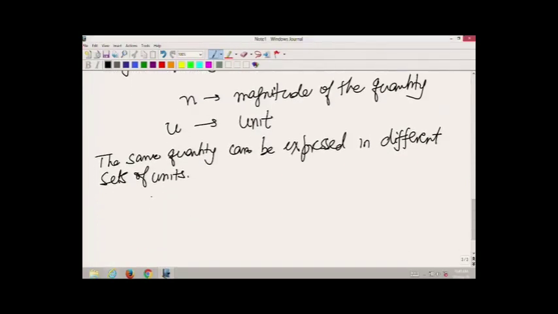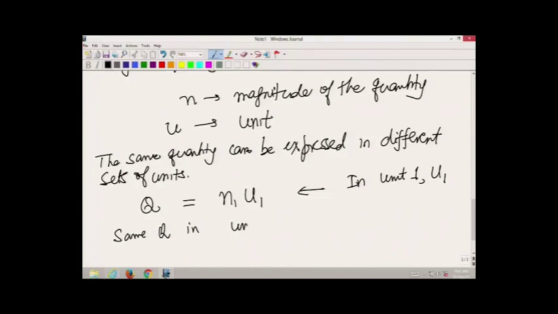So, let us say the quantity q, we write it as in unit 1, which I call as u1, the quantity q is measured and it turns out to be n1 in magnitude. So, we write it as n1 u1. Now, same q in unit u2, let us say, measures n2 units of u2.